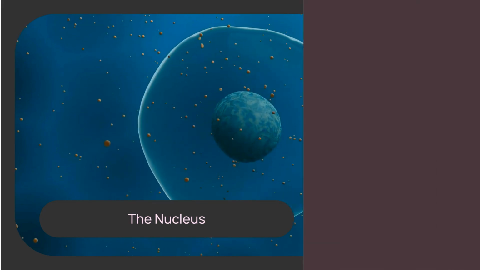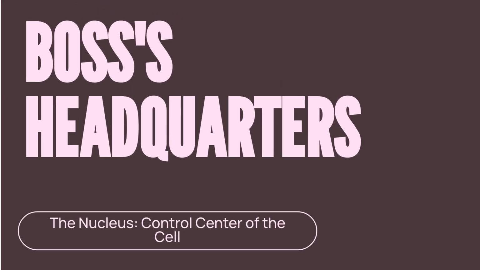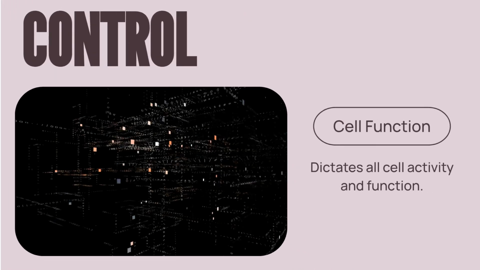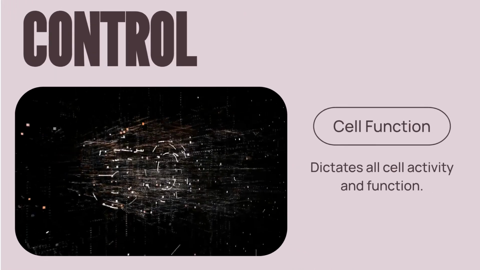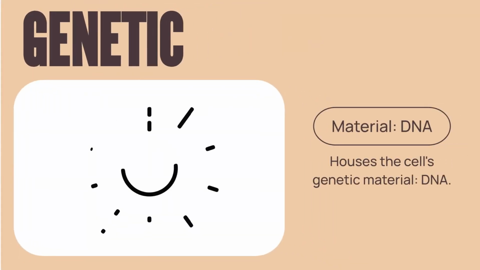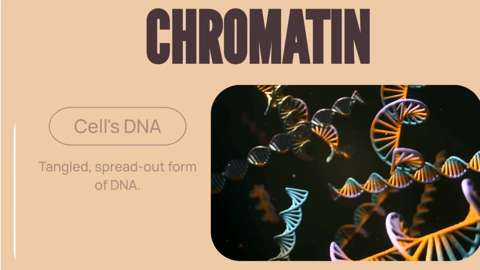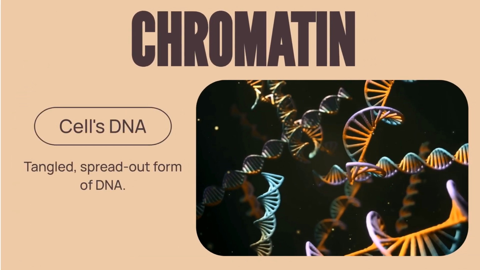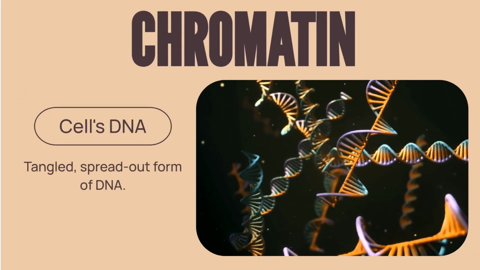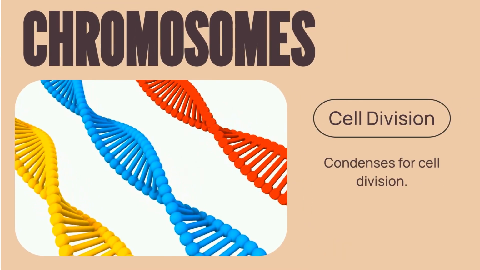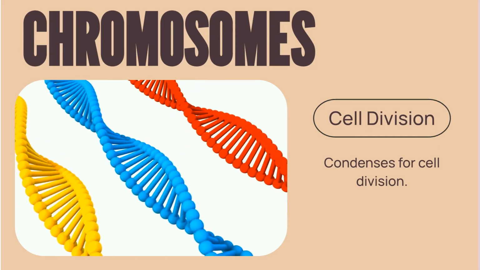This is the nucleus. At the heart of the cellular city is the boss's headquarters, the nucleus. The nucleus dictates what the cell will do and exactly how it will do it. This is because the nucleus houses the cell's genetic material, DNA. During most of the cell's life, this DNA is in a tangled, spread-out form known as chromatin. When the cell is ready to divide, the chromatin condenses into distinct, visible chromosomes.